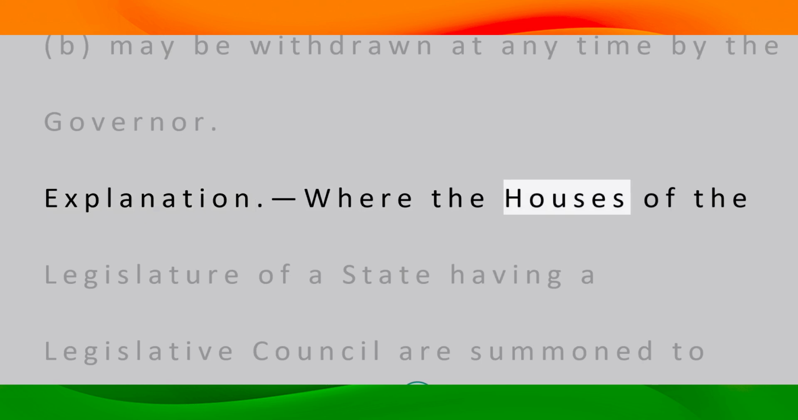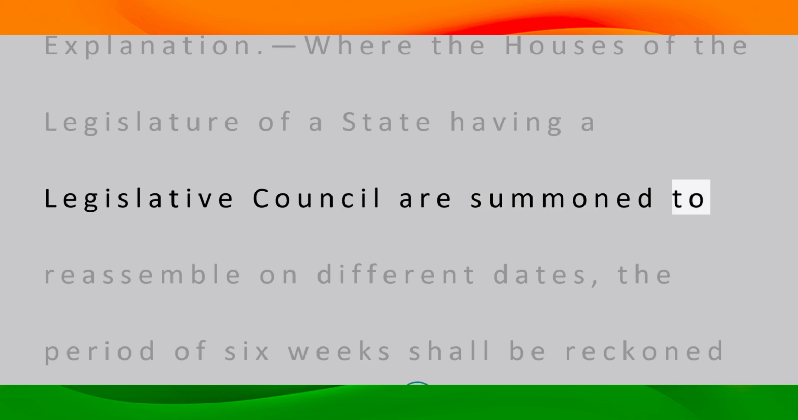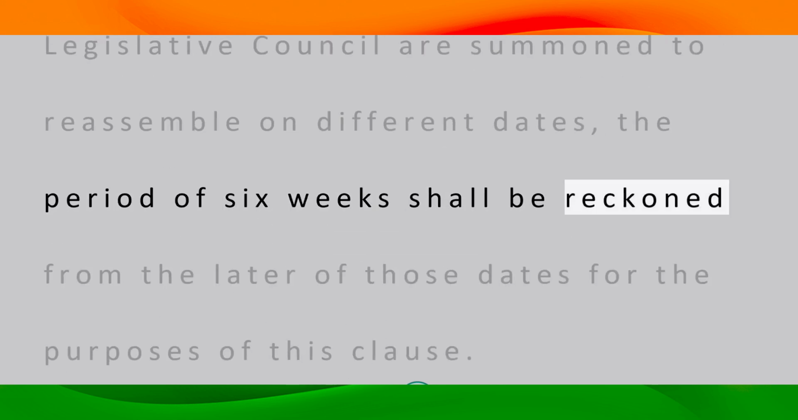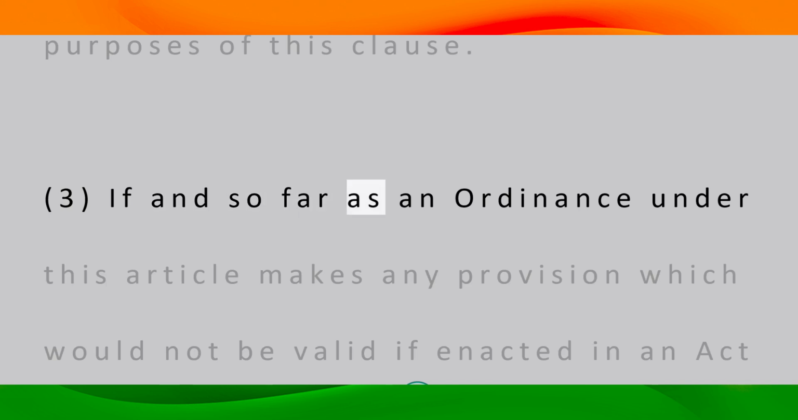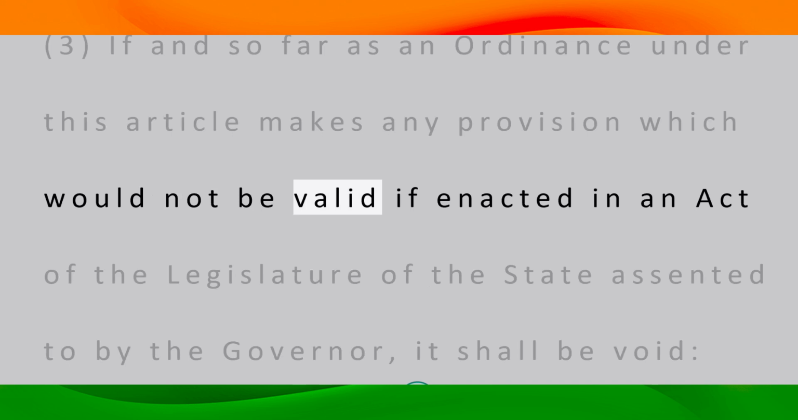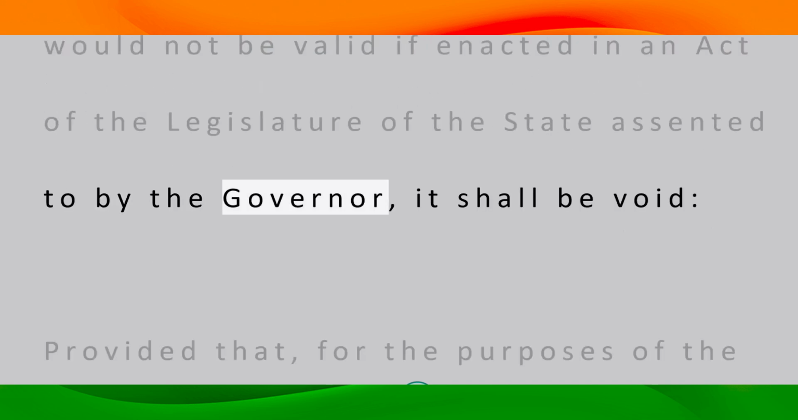Explanation: where the houses of the legislature of a state having a legislative council are summoned to reassemble on different dates, the period of 6 weeks shall be reckoned from the later of those dates for the purposes of this clause. 3. If and so far as an ordinance under this article makes any provision which would not be valid if enacted in an act of the legislature of the state assented to by the governor, it shall be void.